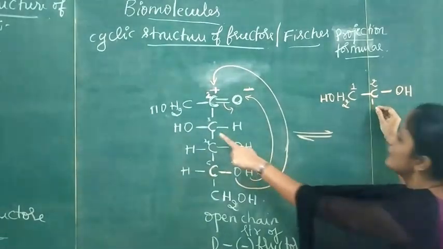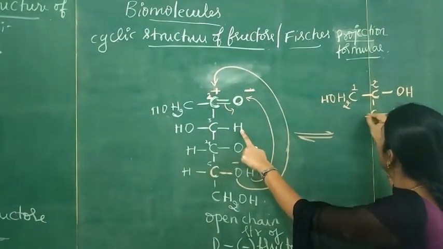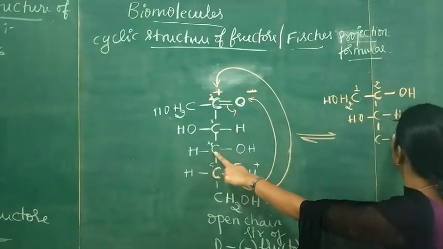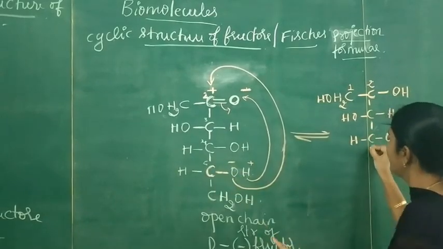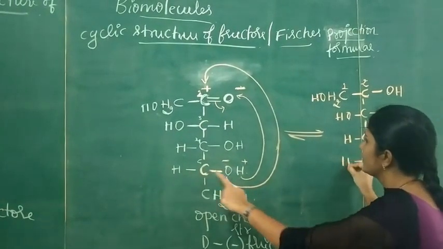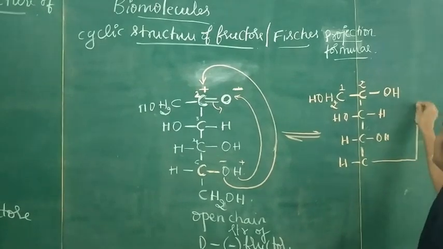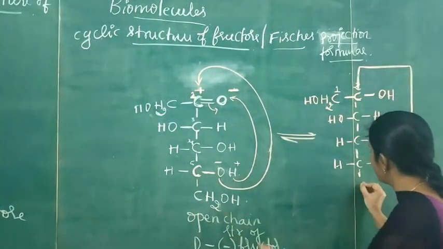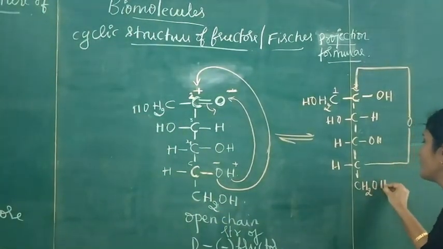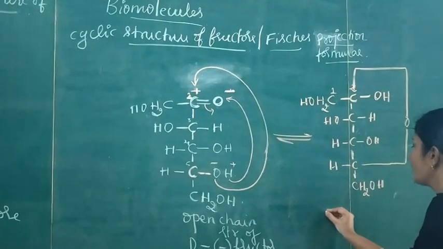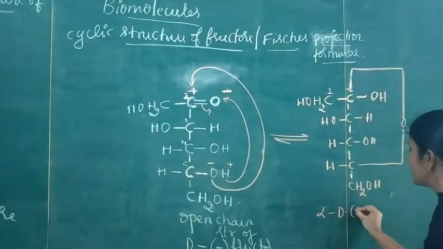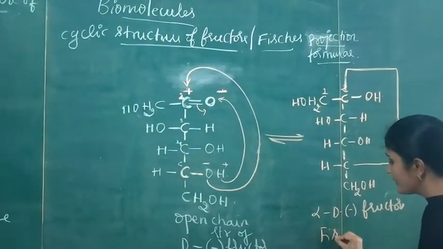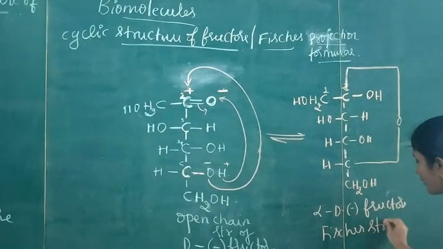So in the third carbon there is one H and OH, and in the fourth carbon also there is one OH and H, and in the fifth carbon here one H. Write this oxygen in the ring form, and the remaining thing is CH2OH group. So this is alpha D minus fructose. This is the Fischer structure 1.